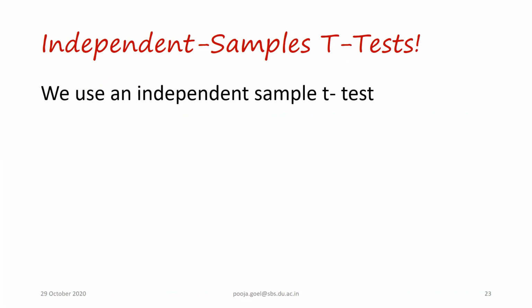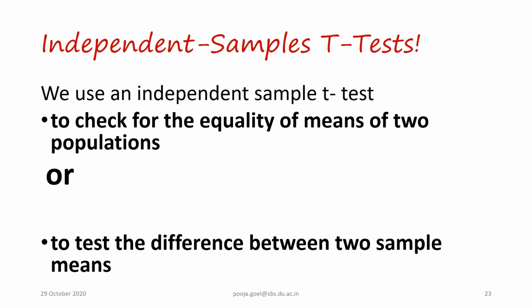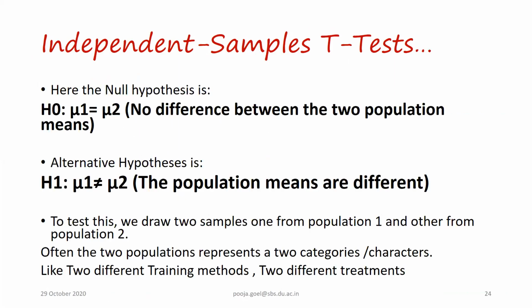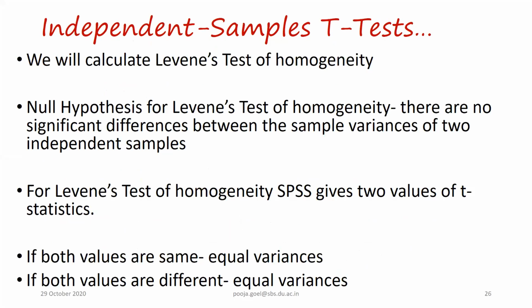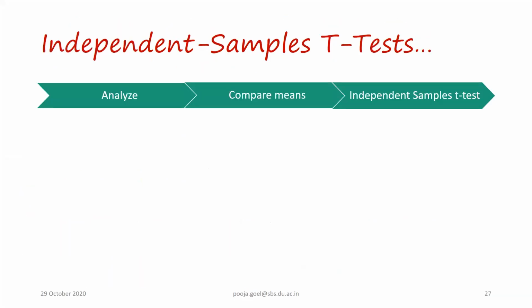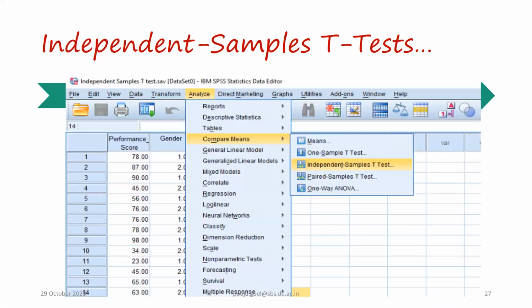Right. So how are we going to go about that? For example, the performance of students of two universities from one population we can compare. So this is the formula. I'm not going into the formula because we have left that stage far behind. Analyze, compare means and independent sample t-test.